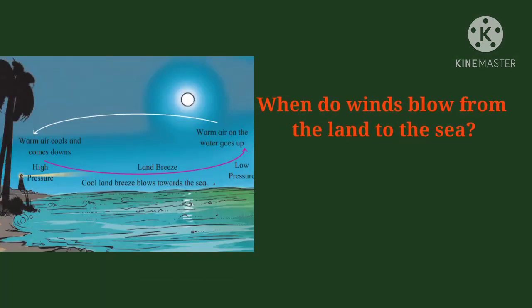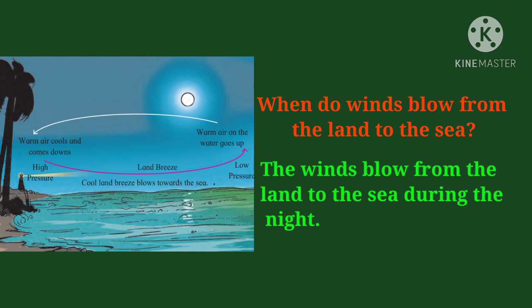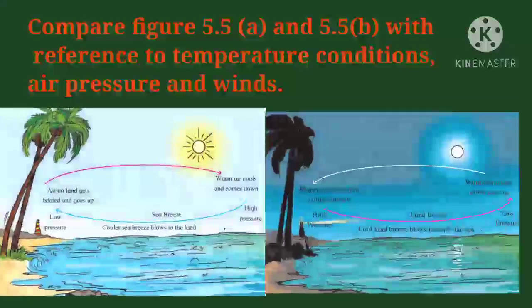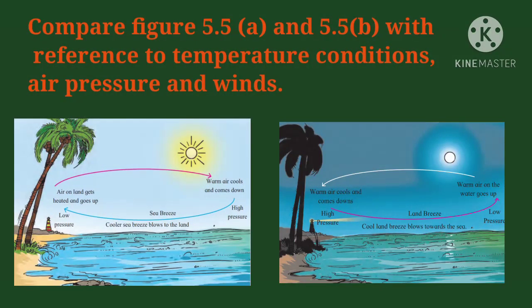When do the winds blow from the land to the sea? The winds blow from land to the sea during the night. Describe the winds shown in figure 5.5a. It is sea breeze. Compare figure 5.5a and 5.5b with reference to temperature conditions, air pressure and winds.